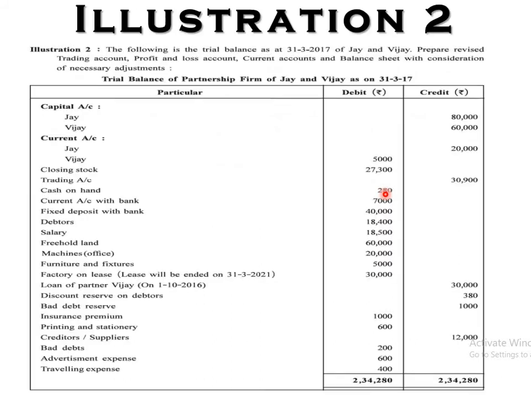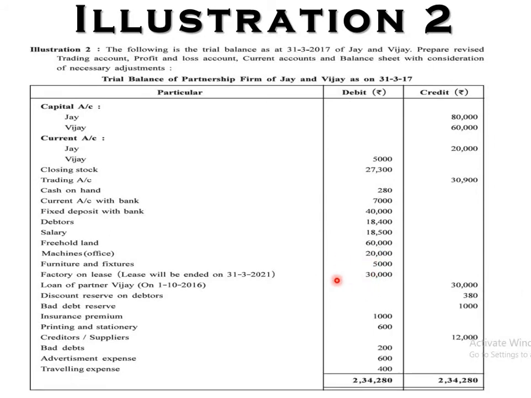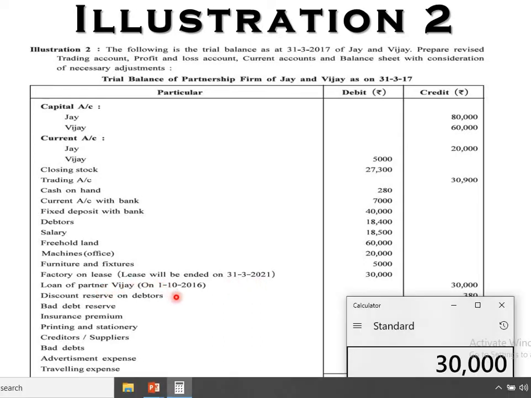I told you the hidden adjustment. See, leasehold 30,000. So 30,000 is there, right? And that amount is on lease for some years, up to when it will end on 31st March 2021. So our year started on 1st April 2016 and this particular lease completes on 31st March 2021. So it is for 5 years. So what will we do? We will divide 30,000 by 5, that is 6,000 per year. So this leasehold building is for 5 years.